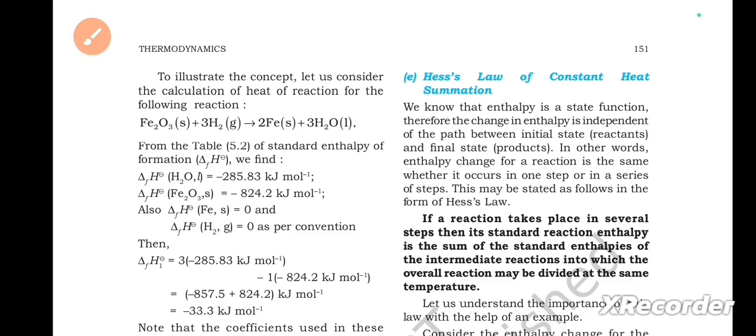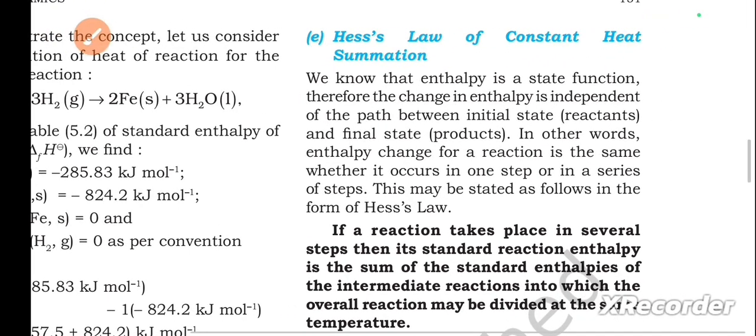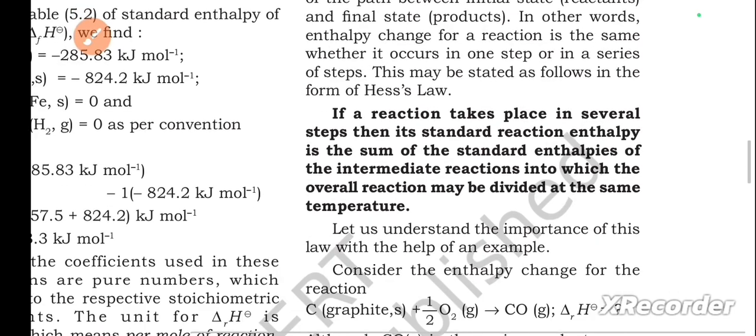Okay, next. Hess law of constant heat summation. We know that enthalpy is a state function. Therefore, the change in enthalpy is independent of the path between initial state reactants and final state products. In other words, enthalpy change for a reaction is the same whether it occurs in one step or in a series of steps. This may be stated as follows in the form of Hess law.